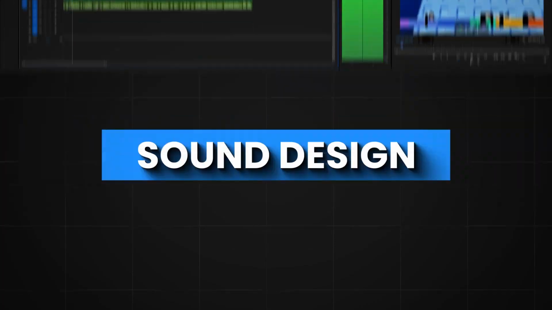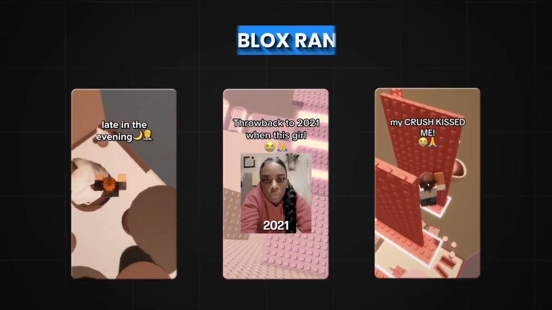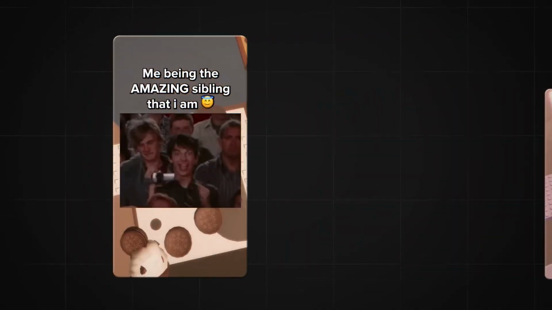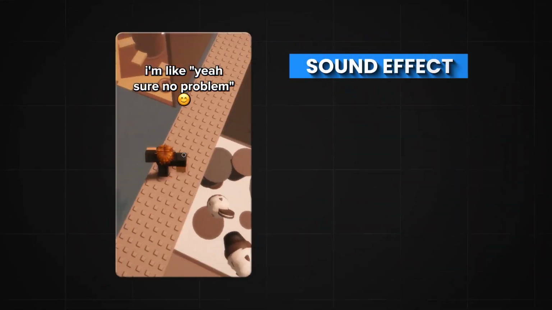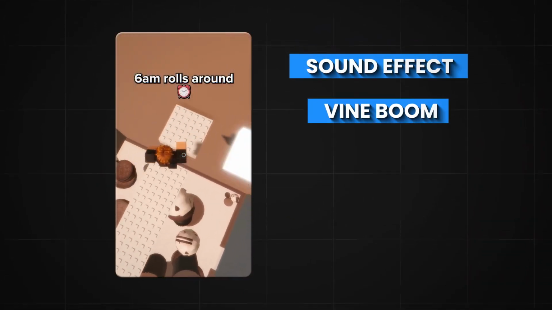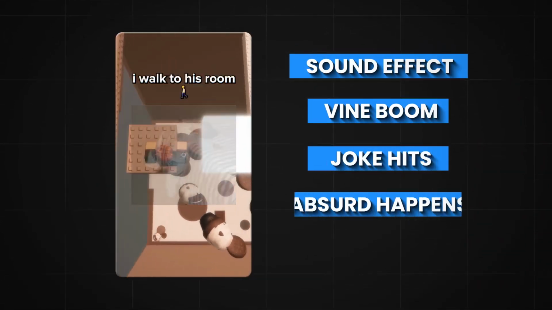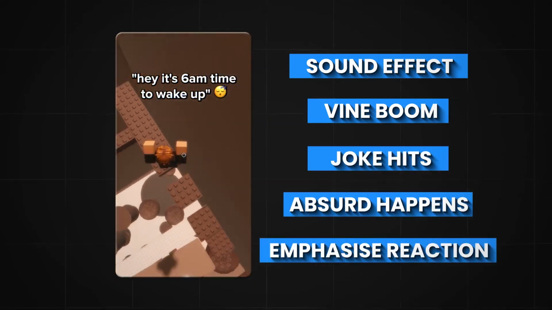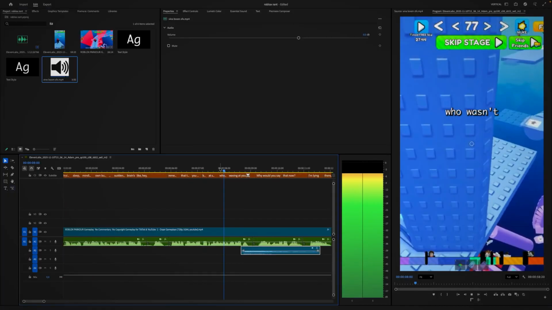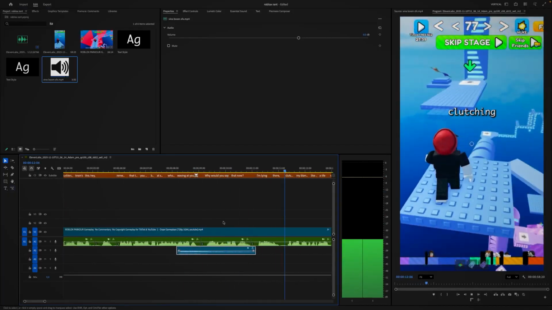Now let's add some sound design. If you've watched any viral Roblox rant videos, you'll notice that every time there's a punchline or a funny moment, they use a sound effect to emphasize it. The most common one is the Vine Boom sound effect. You want to add it at points where a joke hits, something absurd happens, or you want to emphasize a reaction. So I'll go ahead and place Vine Boom sound effects at such points in my video. Just make sure to adjust the volume so they're not too loud.